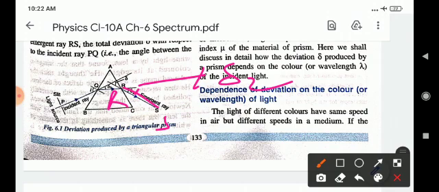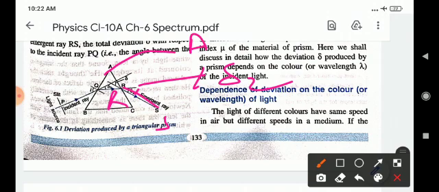The angle of deviation delta 2 depends on the angle of incidence at the second surface, which depends on the angle of the prism, that is angle A, and the refractive index of air with respect to glass for the emergent ray RS.